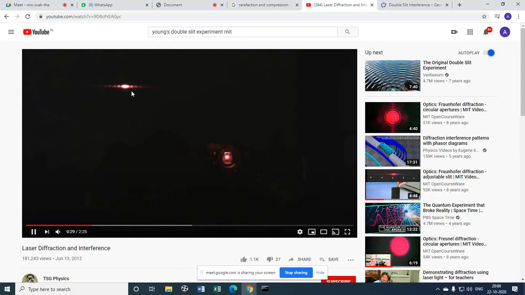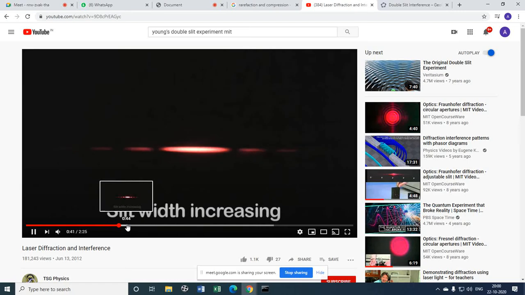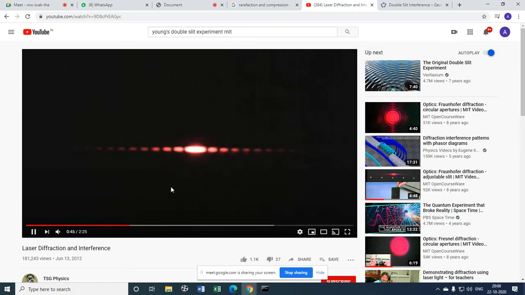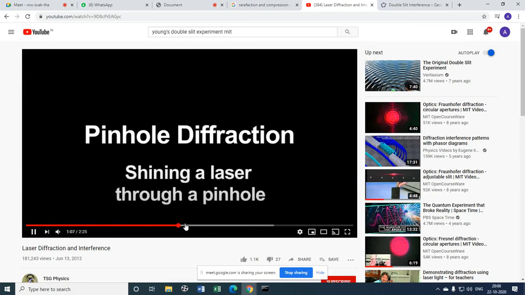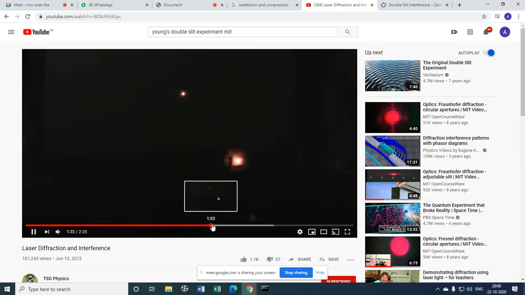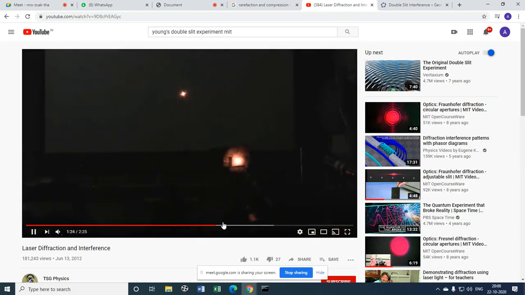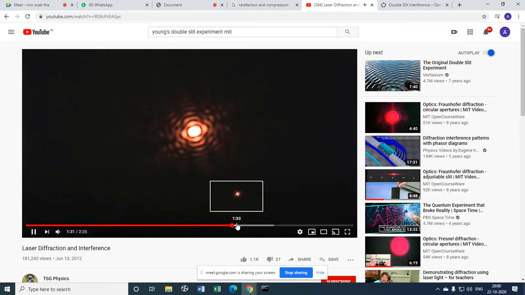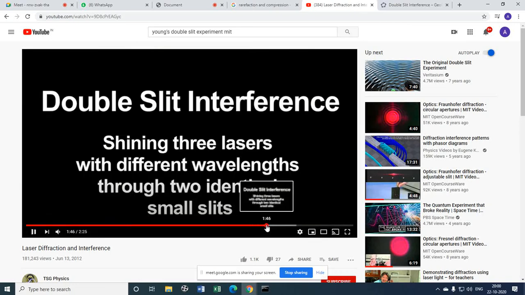There you see. They will show you diffraction and interference. Right now you are looking at diffraction. I'll come to that. Slit width increasing and decreasing. Okay, this is diffraction. I think interference will also be there. Now pinhole diffraction, yellow laser. But those lines are also one case of interference only.